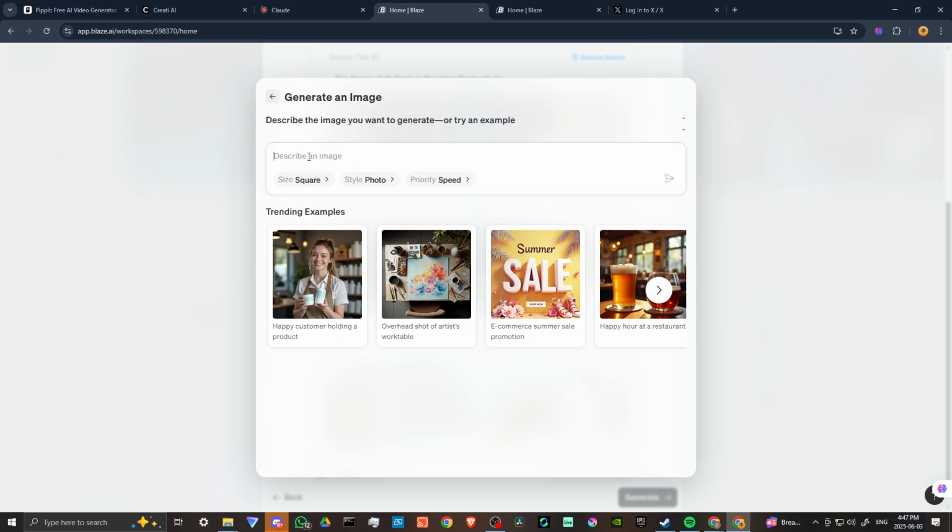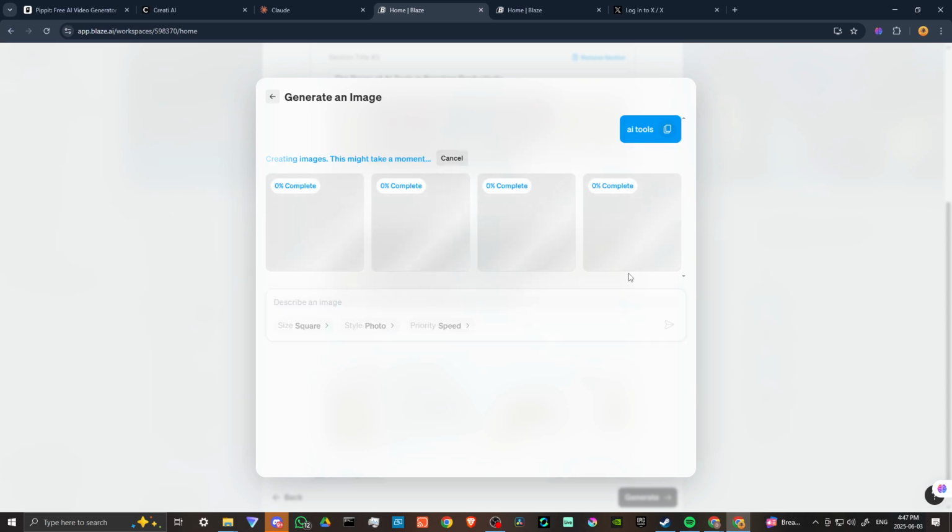You generate your own. Describe an image. Let's say AI tools. Let's see what we get with that. Just let that work. You can see for yourself that Blaze is going to create a variety of images for us. So the fact that it has AI image generation is going to be very helpful. The stock photos are kind of limited, but this is where the AI stuff is going to come in handy, because whatever you can't find with the stock, then you can just create your own images. We'll just go ahead and let this work.